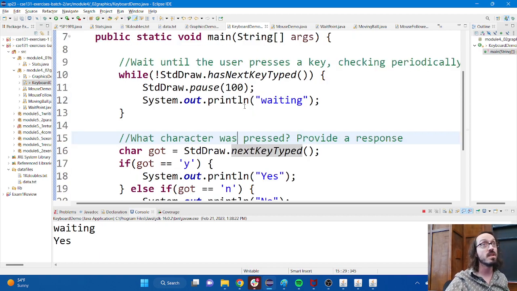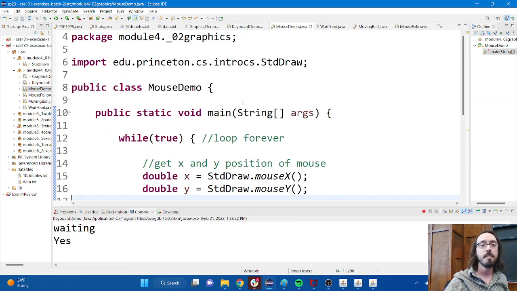The mouse actually works pretty similarly to this, but before I switch over and show you how the mouse works, does anybody have any questions about this little keyboard demonstration? Okay, so let's take a look at the mouse next.